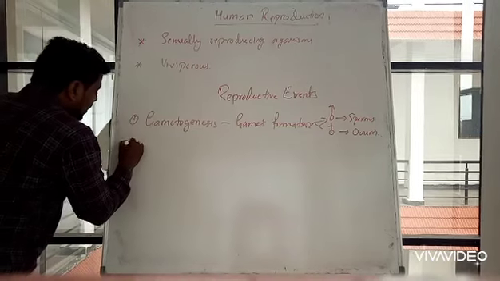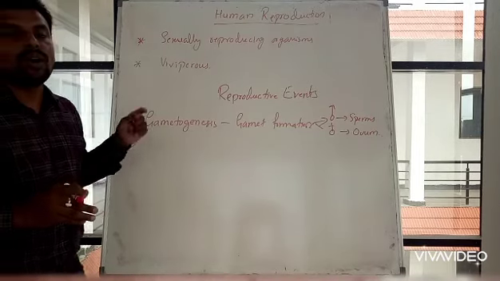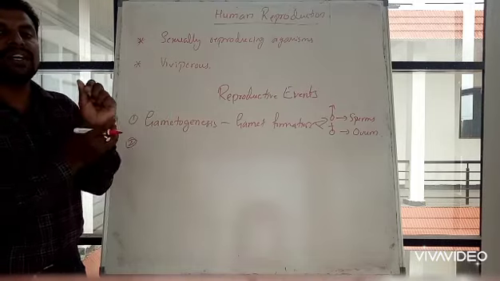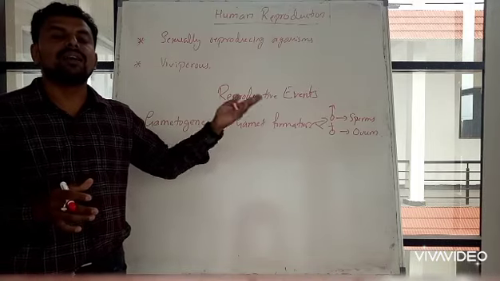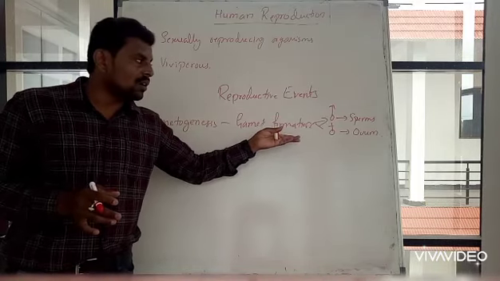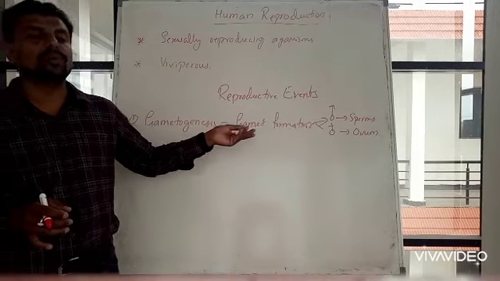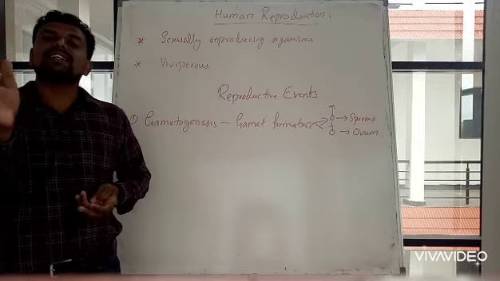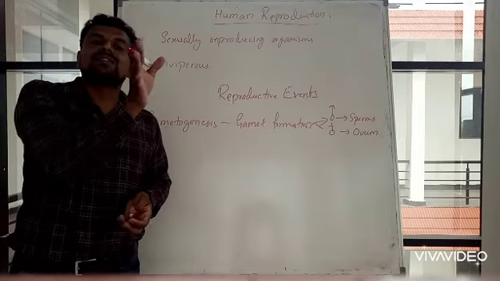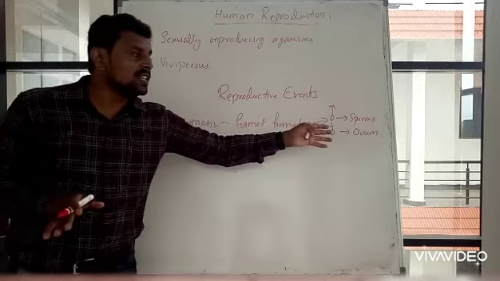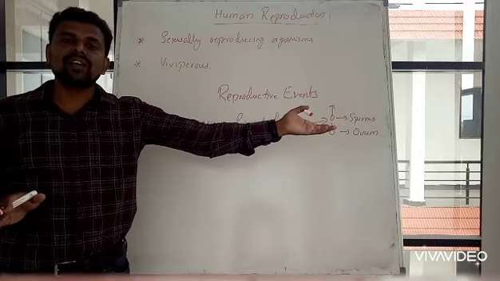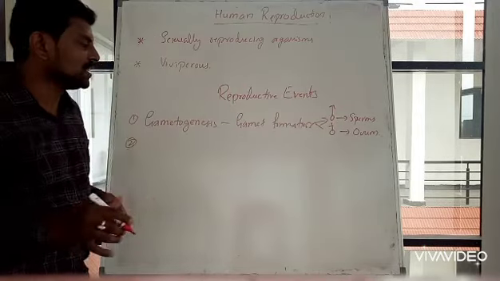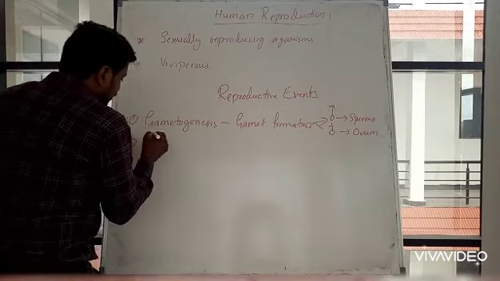After gametogenesis, what is the next event? Once the gametes are formed, it is necessary to transfer the sperm into the female reproductive part. That is known as insemination.